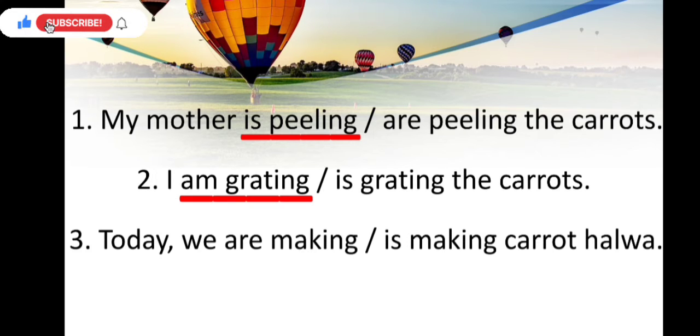The next one is, today we are making or is making carrot halwa. So here we are talking about we, so we will use which one? Yes, are. So the answer is, today we are making carrot halwa, because we is plural, so we will use are here.